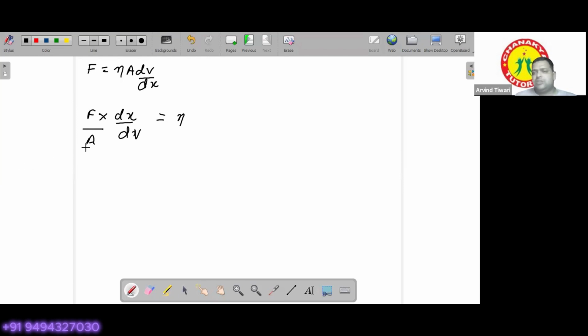Okay. So now just put out all the dimensions. At the place of F, write the dimensions of F. At the place of A, write the dimensions of area. dx is the dimension of length. dv is the dimension of velocity. Okay. So who has got the answer?